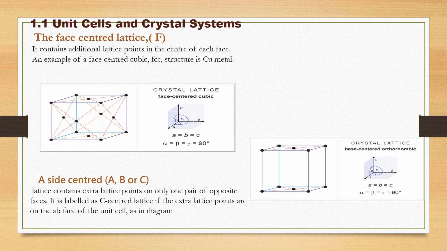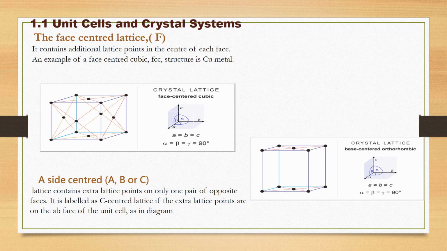They are present in opposite directions. At the right bottom you can see the lattice structure in which these two points are the additional lattice points and they are present in opposite directions. Here it is labeled that all the angles are unequal and all lengths are equal to 90.